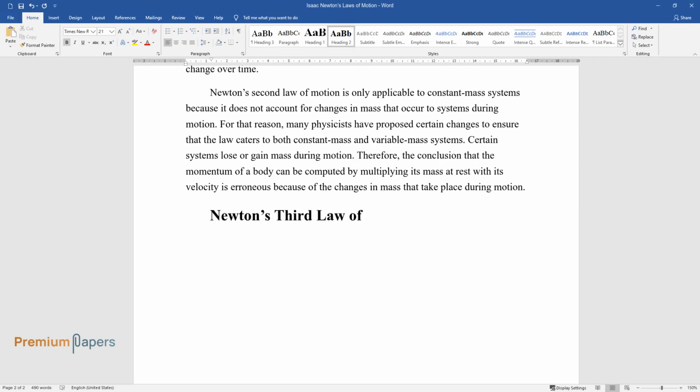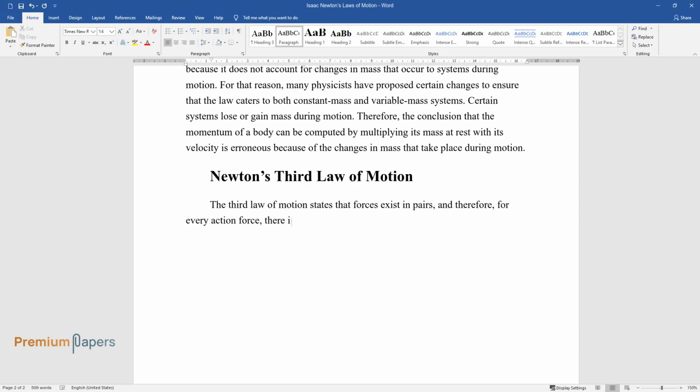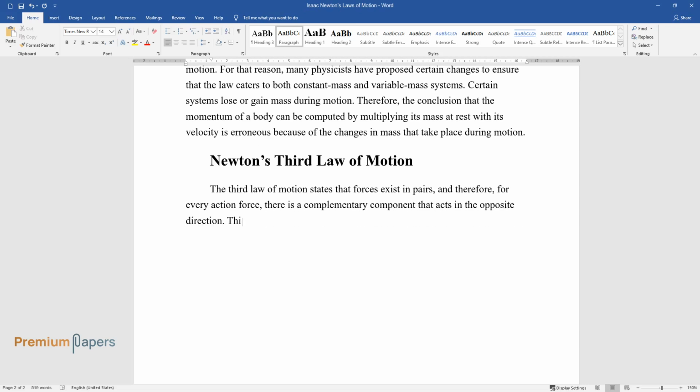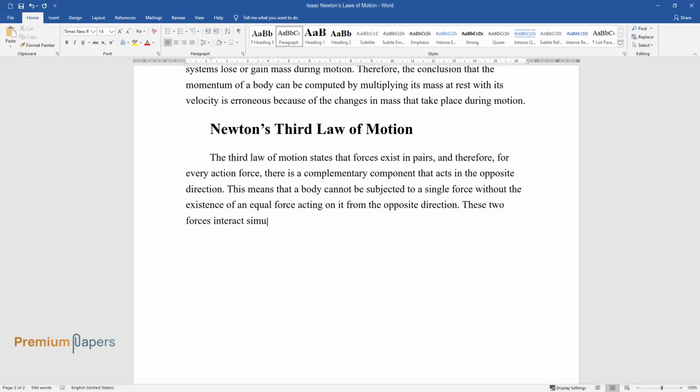Newton's third law of motion. The third law of motion states that forces exist in pairs, and therefore, for every action force, there is a complementary component that acts in the opposite direction. This means that a body cannot be subjected to a single force without the existence of an equal force acting on it from the opposite direction. These two forces interact simultaneously and cannot exist independently.